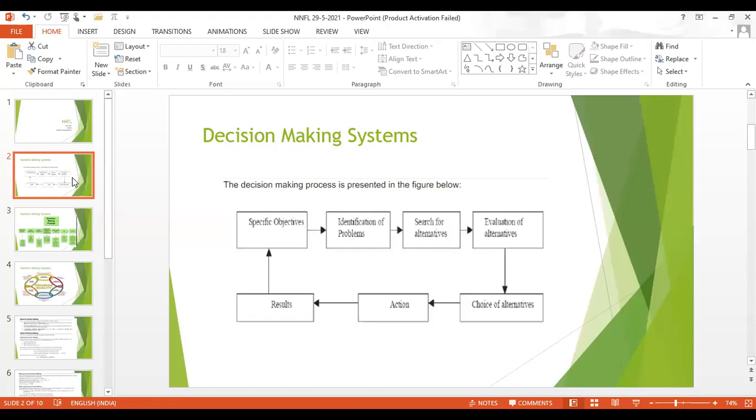Several conditions, several parameters you will be taking into consideration. You will work out whether the university rank is in the top 10 or not. That is the first criteria. The second criteria is whether the university is providing a good job